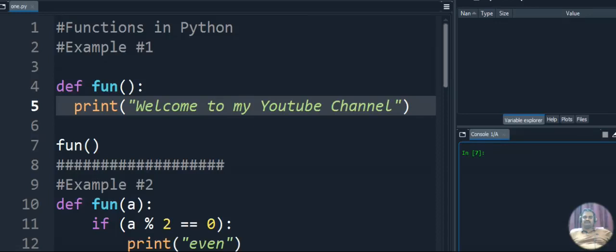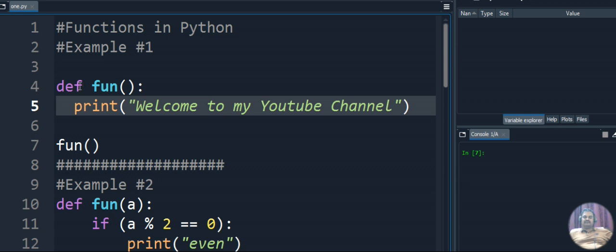Viewers, today I plan to explain functions in Python. I plan to explain with different coding examples so that you can easily understand how the function will work in Python. So in example 1, we are just declaring the function.